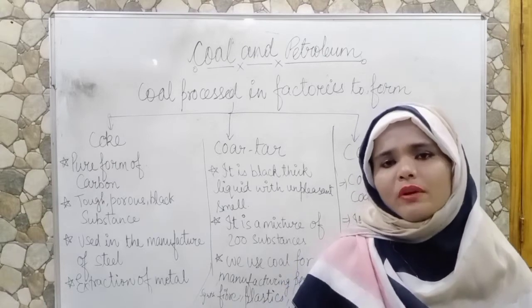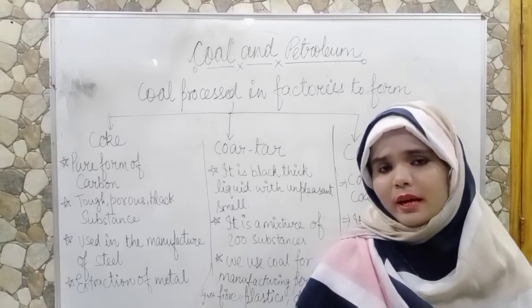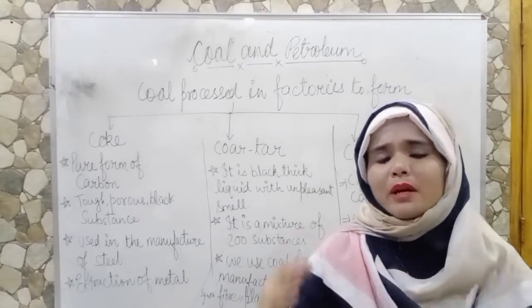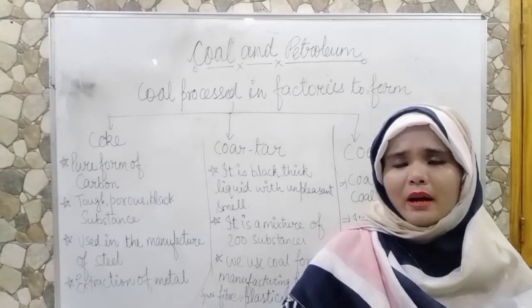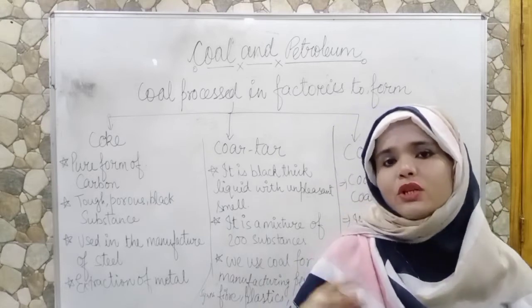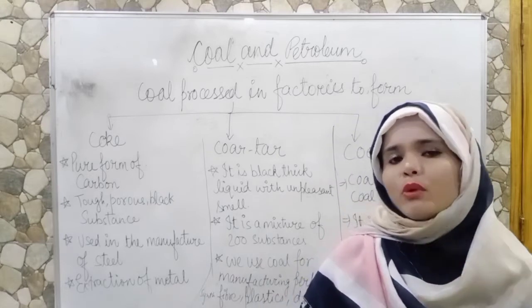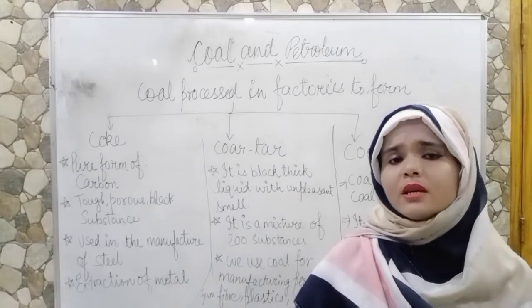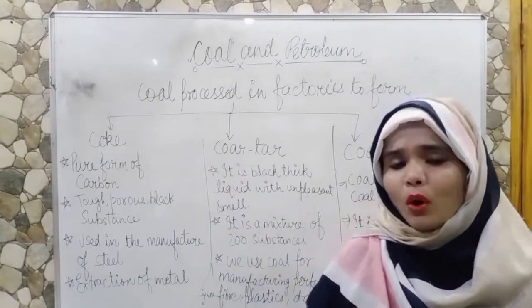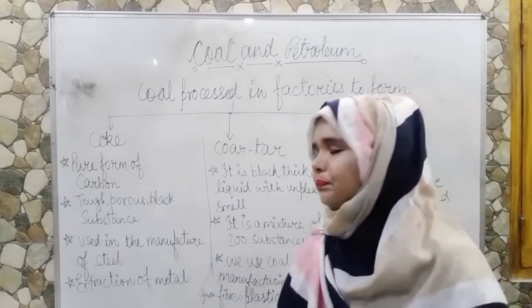In their impure form, the impurities can be removed by some chemical processes. So to convert that ore into metal, we have the extraction process, which is a chemical process, and this chemical process is done with coke. So we use coke for the extraction of metal.